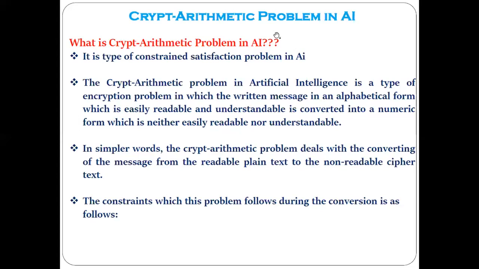Now, all these problems are called constraint satisfaction problems. Why is this so? That is my question. Why are the problems that we have solved, like N-Queens, Sudoku, map coloring and graph coloring, called constraint satisfaction problems?